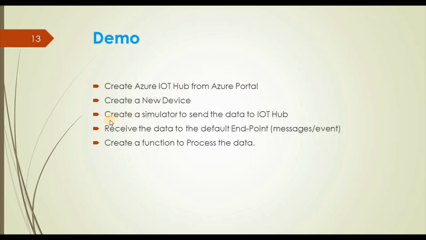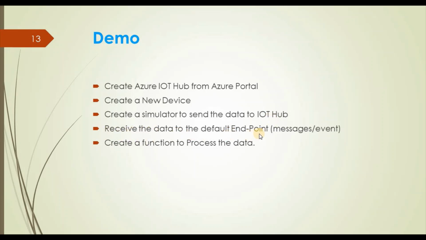As a third step, we will create a simulator to send data to the IoT hub. We are not going to use real IoT devices here. Instead, I have created one simulator application. A simulator is basically a software program that sends telemetry data to the Azure IoT hub. Since we don't have actual IoT devices, I have created one simulator. If we have actual IoT devices, we can skip that step and configure the device to send data to the IoT hub.